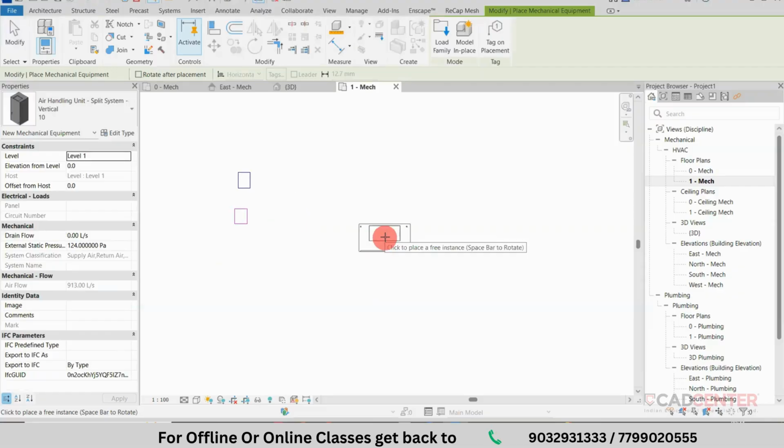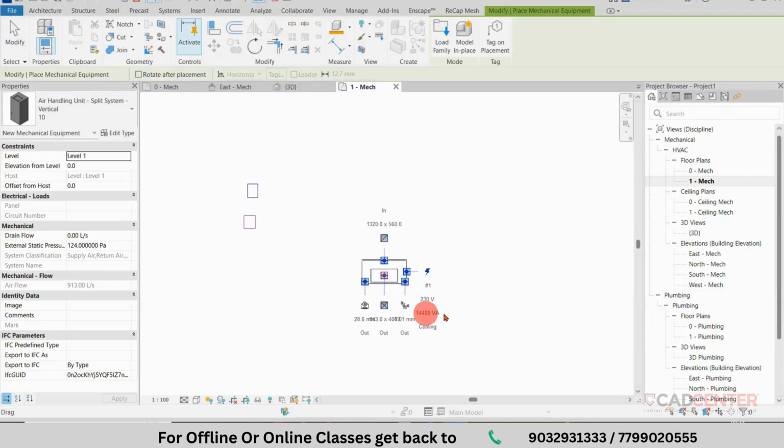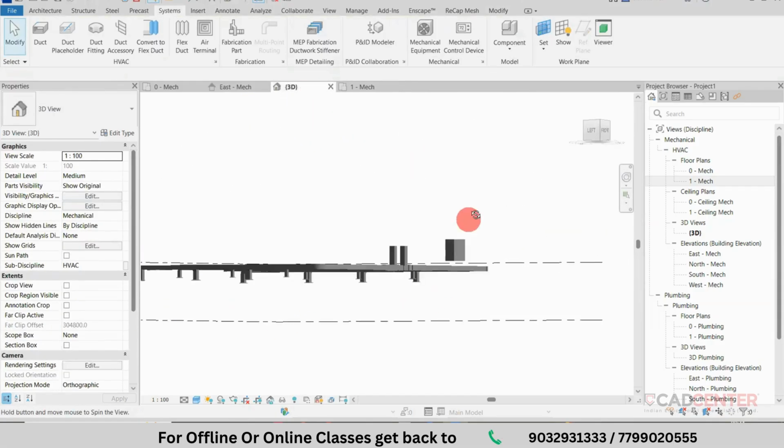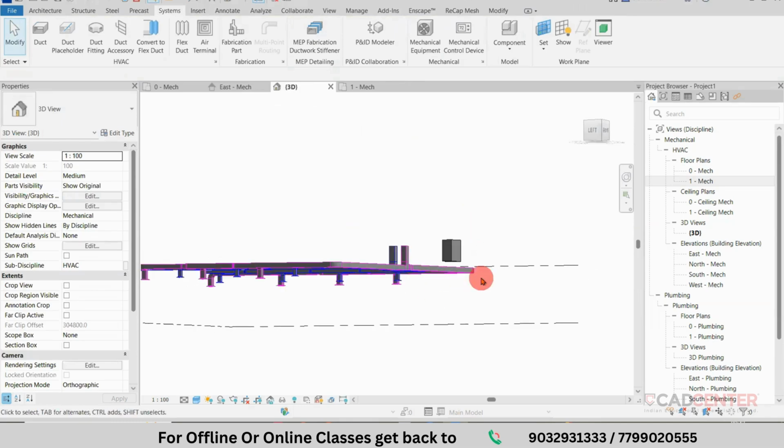Where you are placing, you can place with the help of this command, or somewhere on the location. So depending upon your rooftop location, you can decide. Let's assume I am placing onto this point. So pick this one. Go to 3D view. So that component is available on the next floor. It is not available on the below floor.